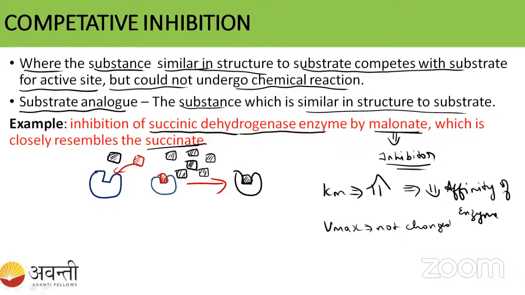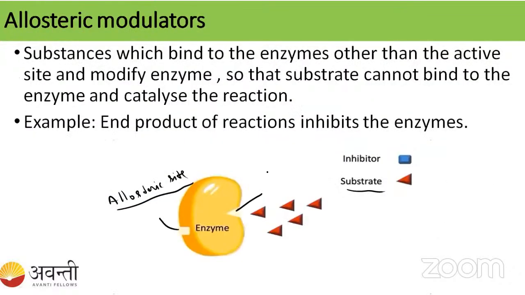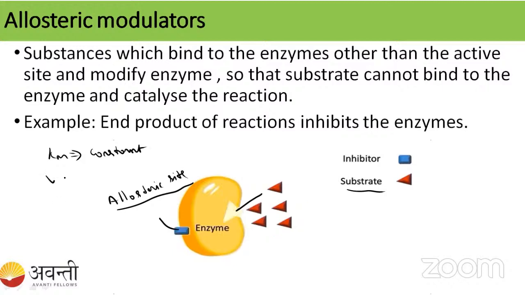Students, coming to the allosteric modulators, what happens? Km is constant. It is not going to be changed, but it decreases the Vmax. The maximum velocity of the enzyme decreases. See here, the enzyme has two sites: one is the active site, another is the allosteric site.